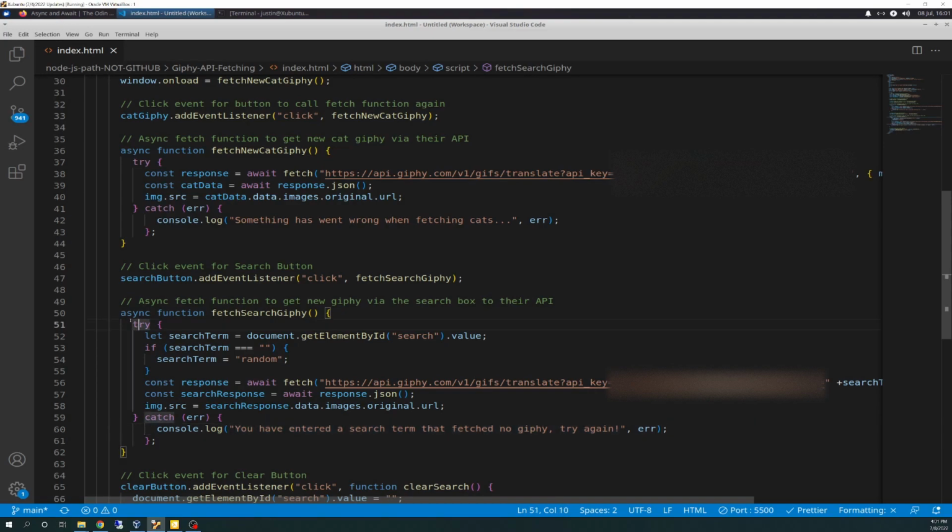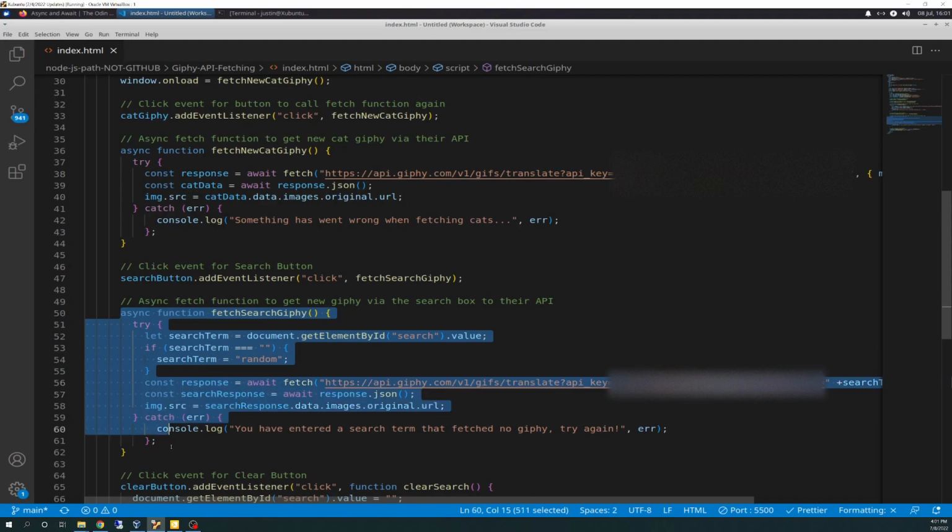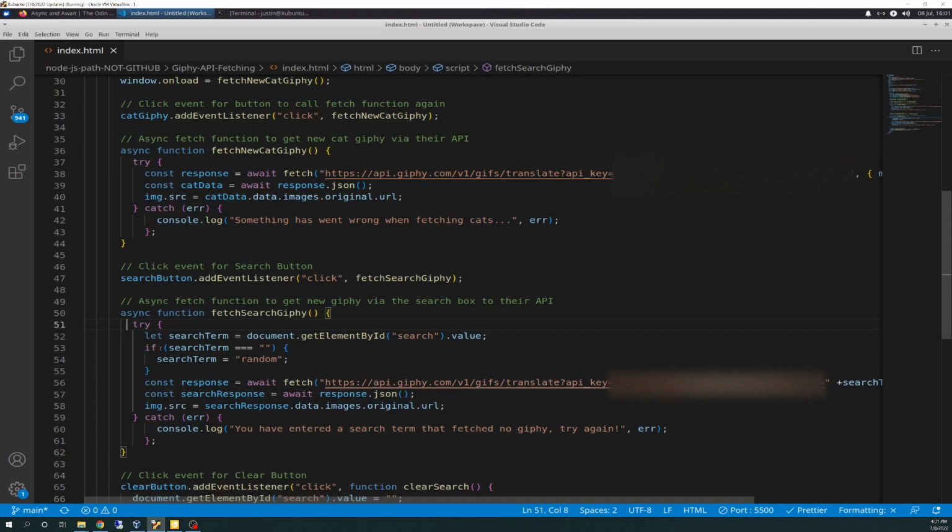I actually like this so much better than doing the .thens off the promises. That works, but boy, async, once you learn it or you get introduced to it, it's just so much easier to use. Don't you guys think even just logically this is easier to read and understand than calling the promise and then doing a .then and then a .catch, even though we kind of do a catch here, but it just makes more sense to me this way.